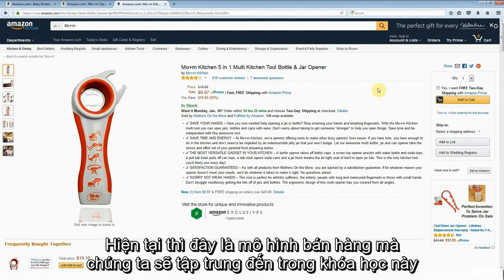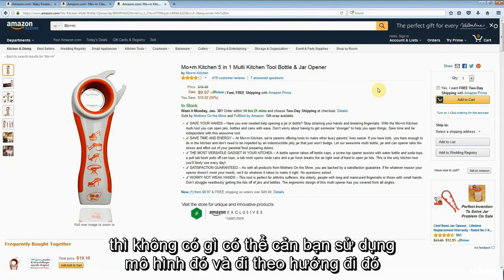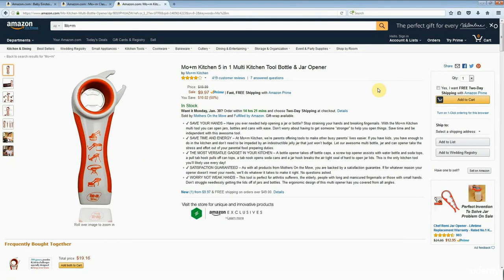Now, this is the type of selling model that we are going to be focusing on in this course. Once you have some selling history on Amazon and you have a chance of winning the buy box as a Me Too seller, there's nothing to stop you using that model and going down that route as well. But initially, this model here, the model that I'm going to teach you in this course, is going to be far, far better for you as a new seller.